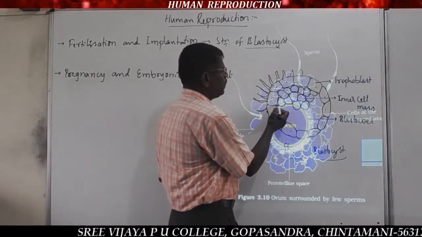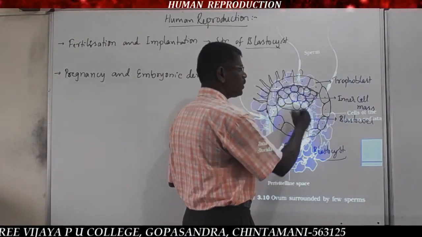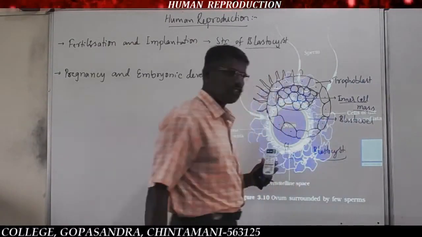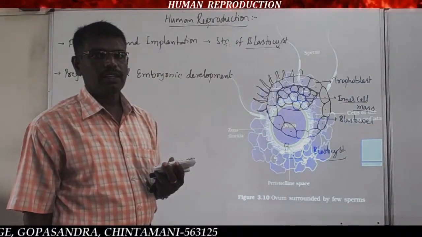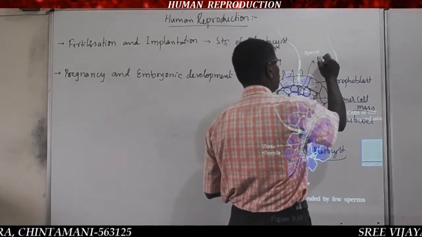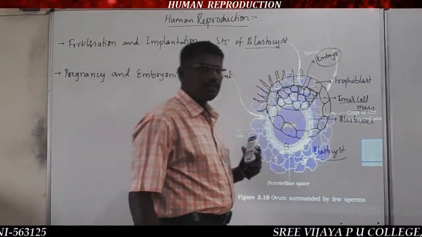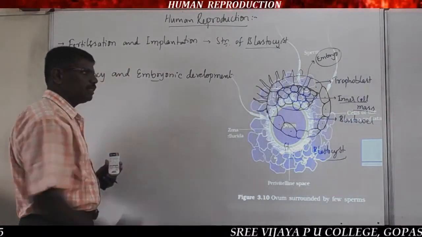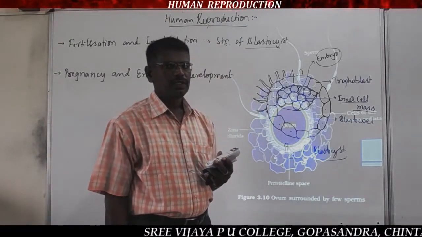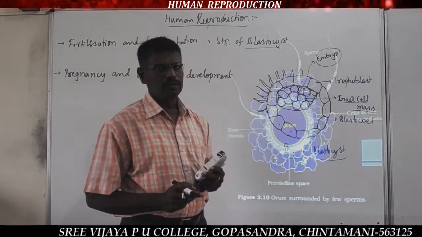Inner to the trophoblast, a group or mass of cells is called the inner cell mass. These inner cell mass cells develop as the embryo in future. During embryonic development, the cells of the inner cell mass take part in the formation of the entire embryo.